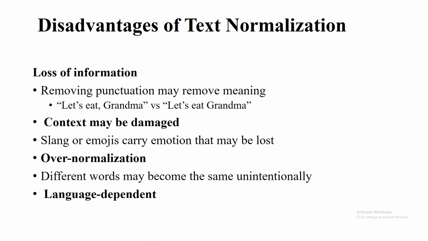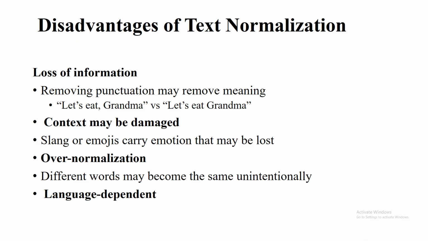Let's see what the disadvantages of text normalization are. The first thing is loss of information. Removing punctuation may sometimes remove meaning. Let's see an example: "Let's eat grandma." Without an apostrophe or without quotes, the meaning will totally change.